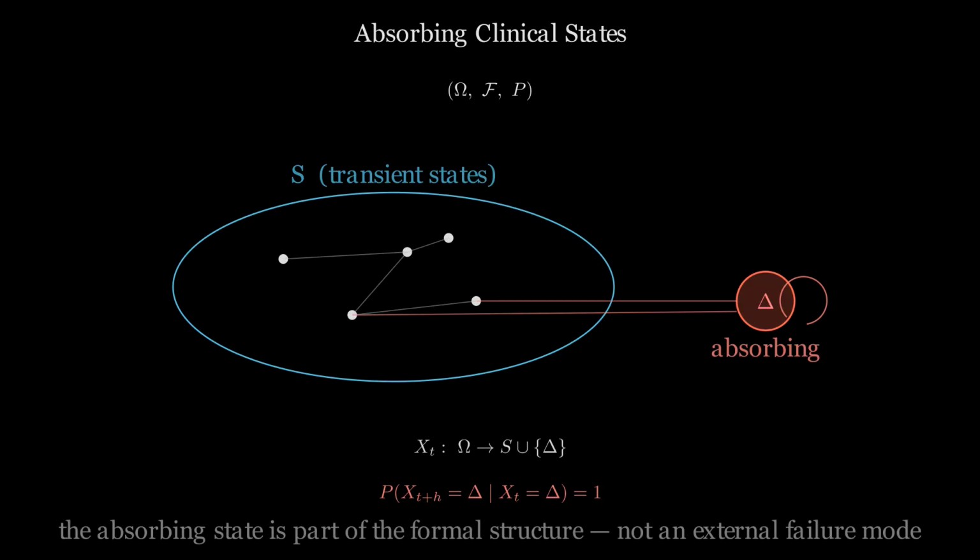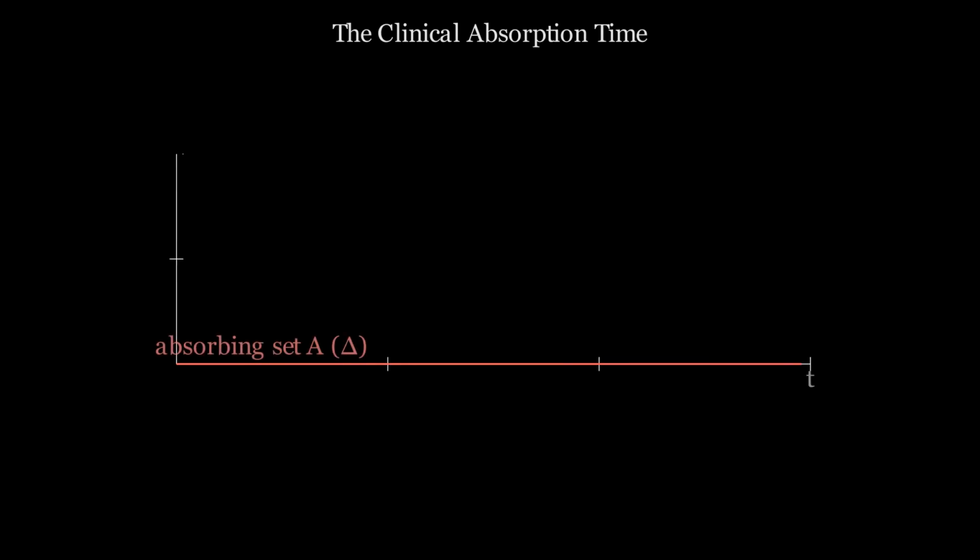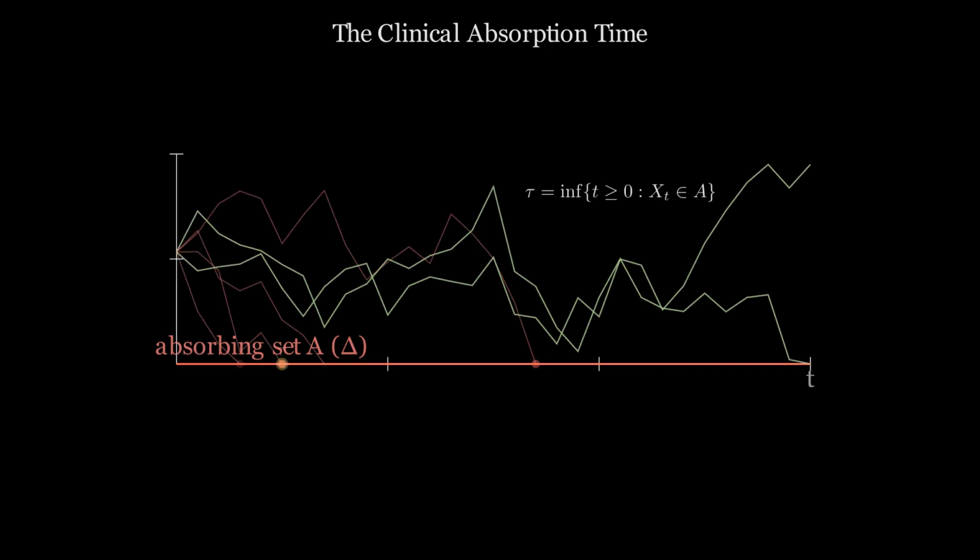Terminal organ failure is the canonical absorbing clinical state. Understanding this is foundational to interpreting survivor statistics. The clinical absorption time is the first moment the patient enters the irreversible state. Before that moment, the patient remains in active clinical states. After that moment, nothing changes in the physiological trajectory.